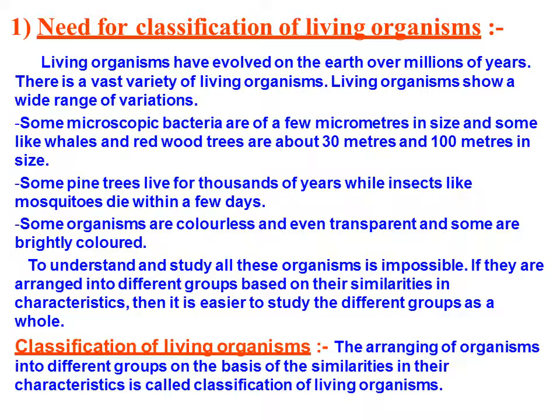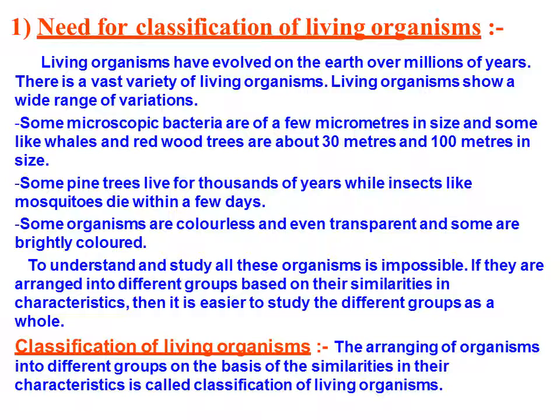So first of all, to study living organisms, we have to classify them. For example, as you all know, you are in class 9, and below your standard are class 8, class 7, class 6, and above your standard are class 10, 11, and 12.